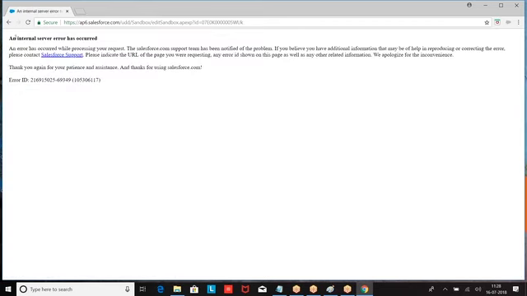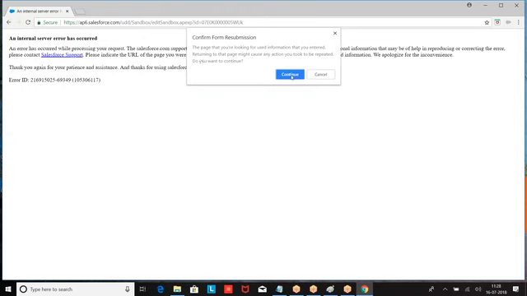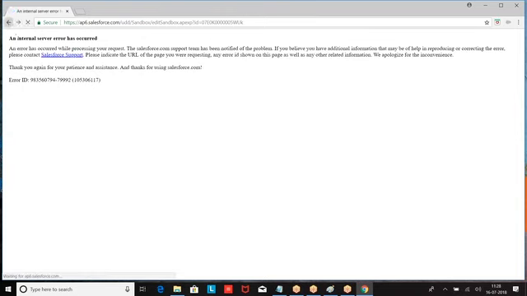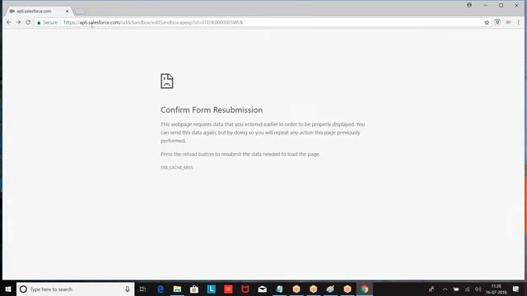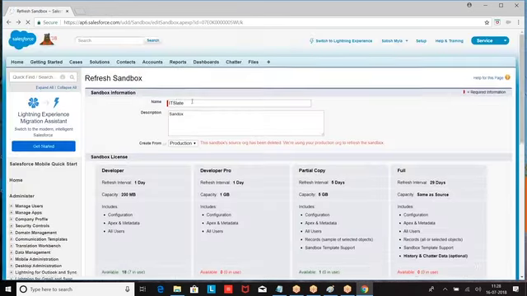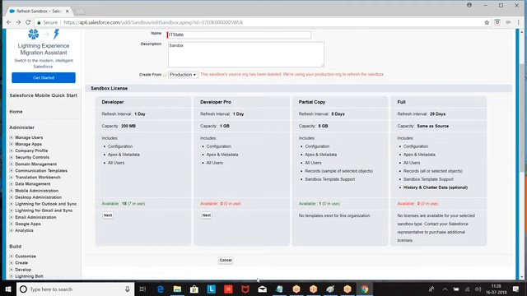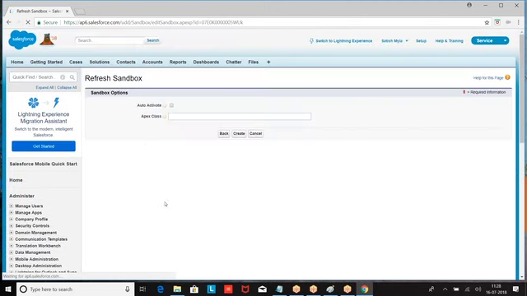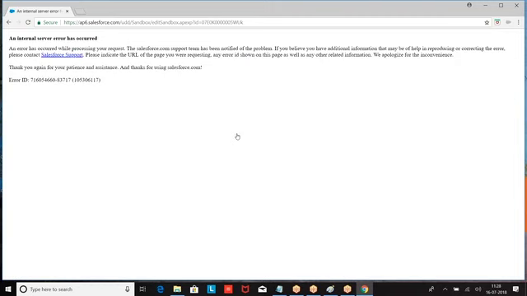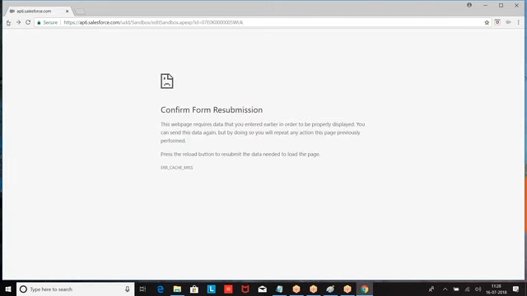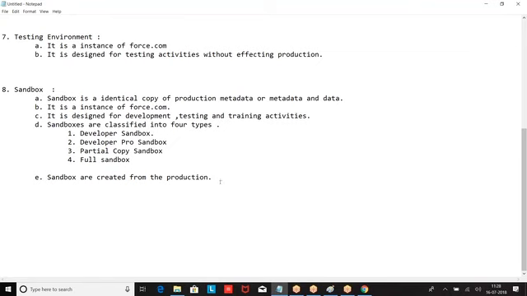There is some internal error here, so it is not refreshing at this point. Right, but that is the meaning of refresh. When you say refresh, remove the old instance and create the fresh instance. When you click on refresh, the old copy is removed, and a fresh copy is uploaded. So what is the meaning of refresh?